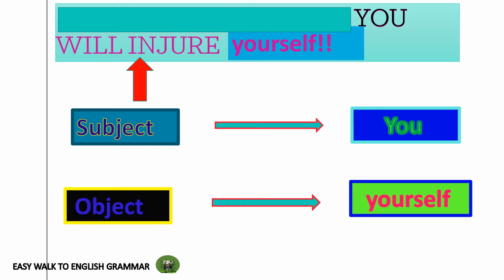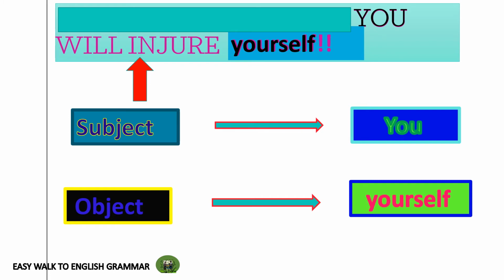Or who will receive the effect of the action will injure done by you? If you ask these kinds of questions, you'll get the answer yourself. So we can come immediately to the conclusion that yourself is the object in this sentence.